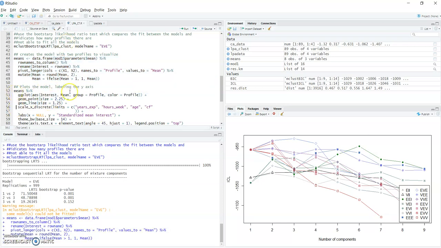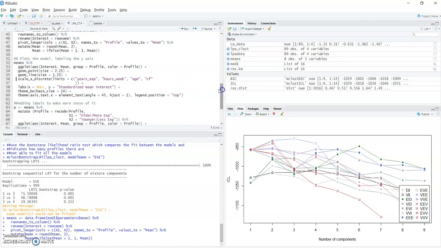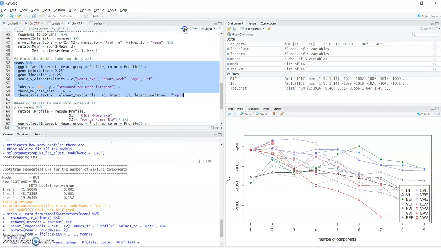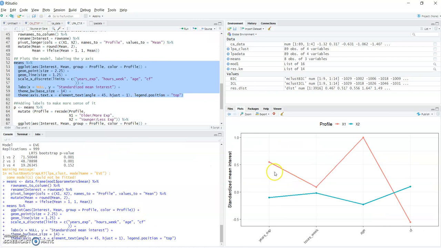So now I'm going to go ahead and make the plot, and this is a big coded plot here. On my limiters, I'm actually putting in my variable names so I can see what these values mean. Let's just go ahead and run this so we can visualize that. So here I have two clusters, and this kind of goes back to what the cluster analysis was telling me, but here I can visualize this a little bit better.